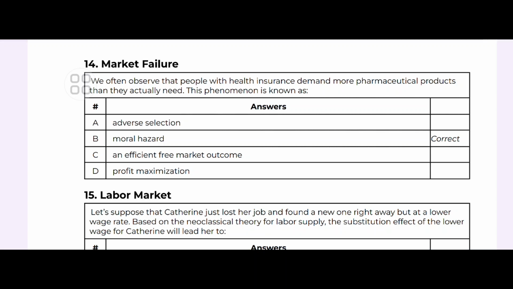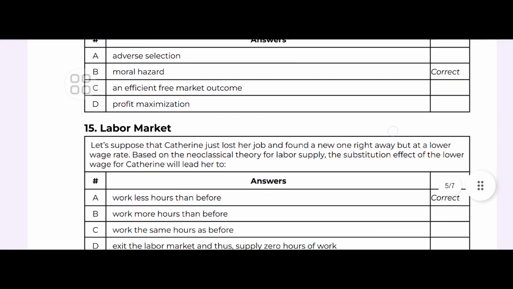Moral hazard. Why? Because individuals change their behavior because they are insulated from risks, leading to overconsumption of insured services, just like the COVID situation. When people were thinking, let me conserve this, let me preserve this, so there were lines.